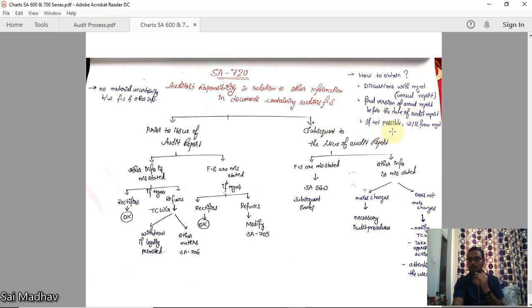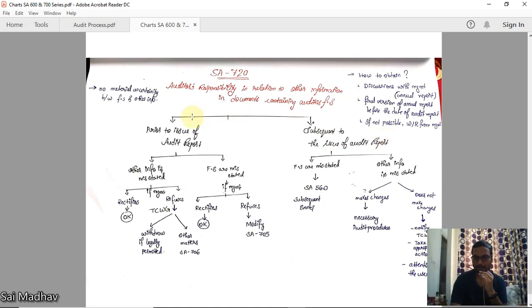Okay. If it is not possible, say on the auditor's report date this annual report draft is not prepared. Then what to do? You cannot hold the audit report based on this. So you give the audit report and you obtain a written representation from management. What you have to obtain? That the draft report, whenever it will be prepared, first it should be sent to the auditor, then it should be disclosed to the public. These things you have to obtain from management regarding other information.